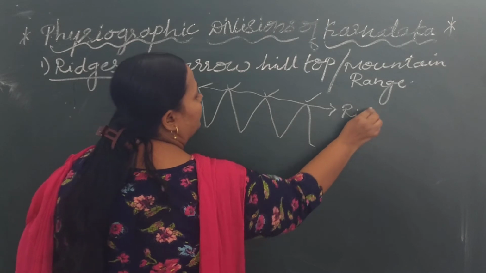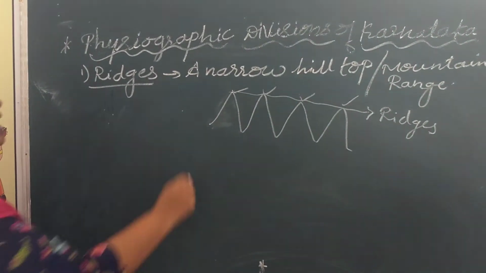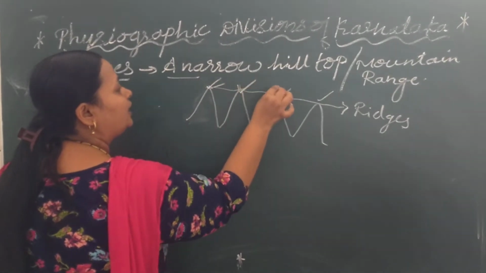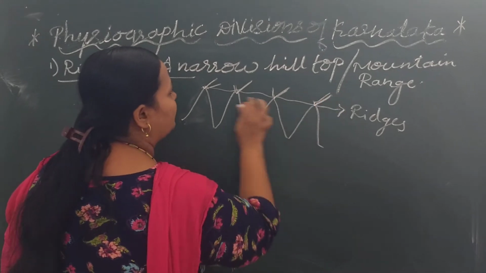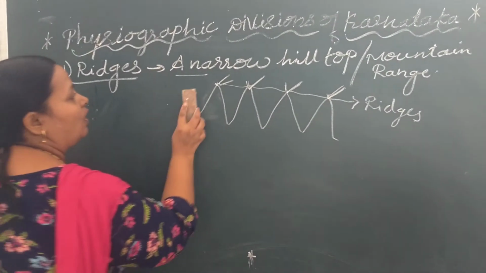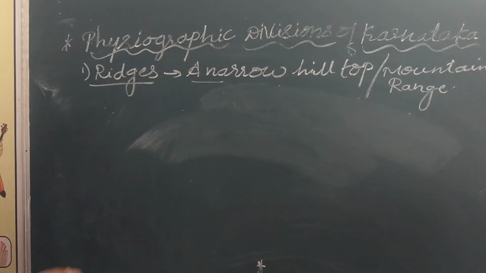Got it? Ridges means a narrow hilltop. The line of a hilltop is called ridges.